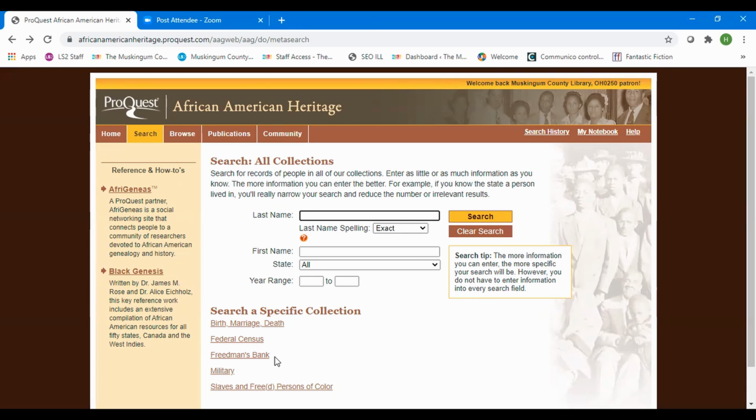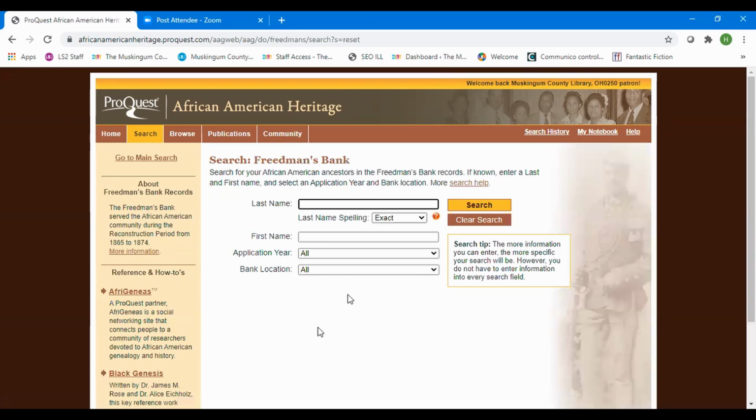So they created a bank specifically for that purpose, and the bill was signed, Congress passed the legislation, in 1865, and President Abraham Lincoln signed it. It was probably one of his last bills that he signed. He was assassinated the following month after the Freemans Bank was created. So you can go in there and try searching.